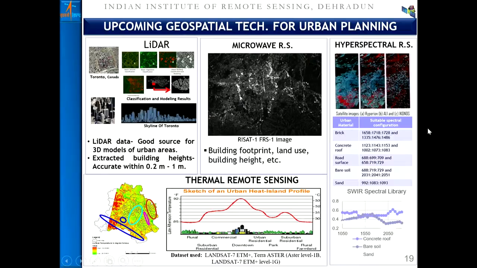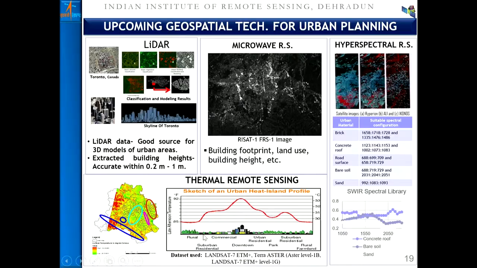And using hyperspectral remote sensing data, in urban areas, because of the impervious surfaces and heterogeneity of urban spaces, which are not well captured using optical data, there are a variety of impervious surfaces like bricks, concrete roofs, road surfaces, bare soil, sand, etc. These have distinct wavelengths where the peak arises. So based on all these material properties, if somebody is utilizing the hyperspectral data, material distinction can be made based on the spectral library, which will be generated previously, or based on ground knowledge.